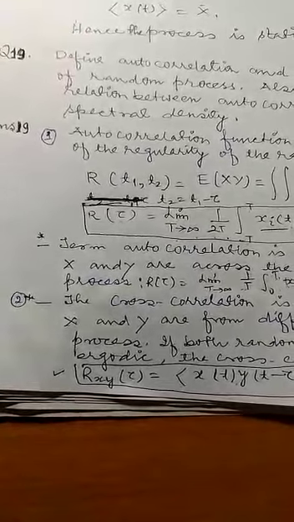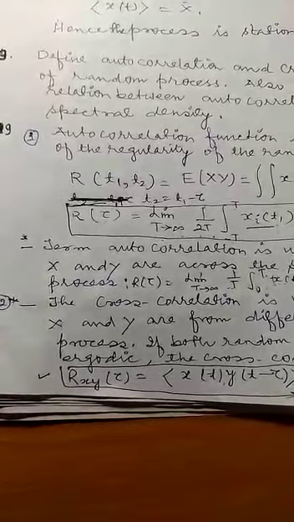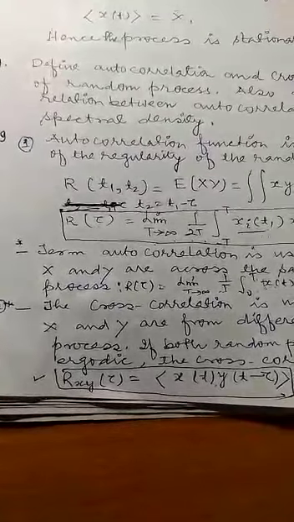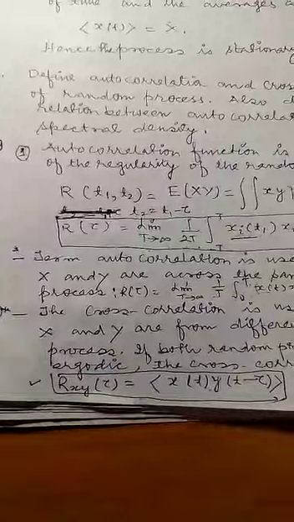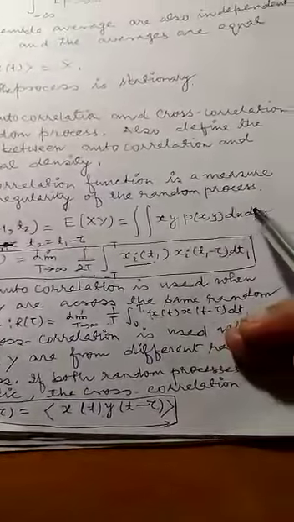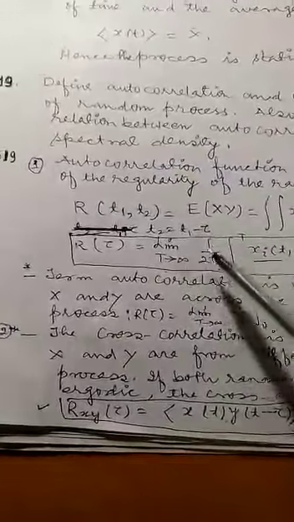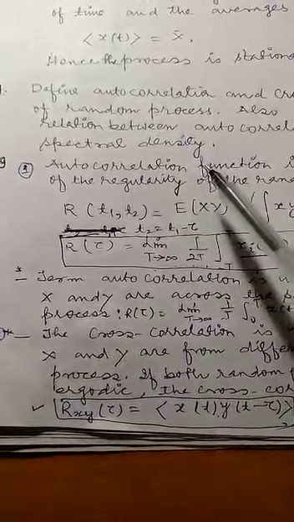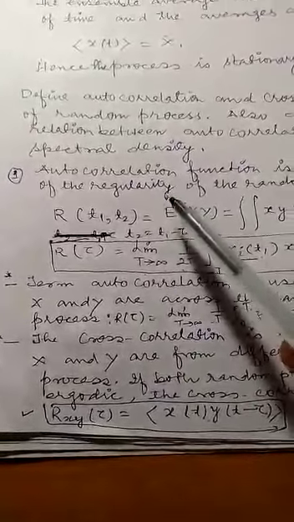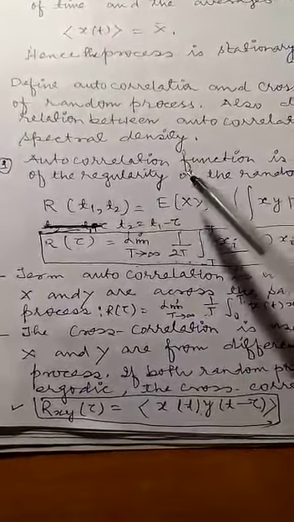Here in this lecture we are going to study about the autocorrelation function and the cross correlation function. So first we will see the definition. The autocorrelation function is a measure of the regularity of random processes. In simple words, we can say that it is the measure of symmetry of a random process.